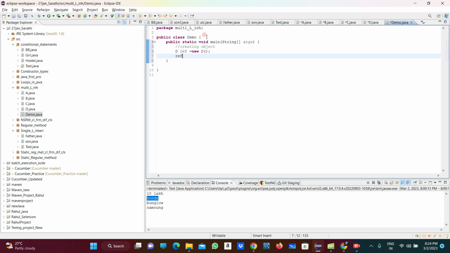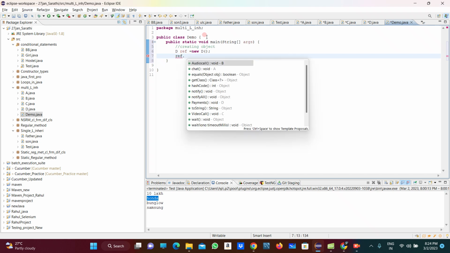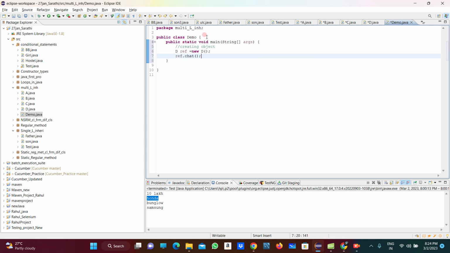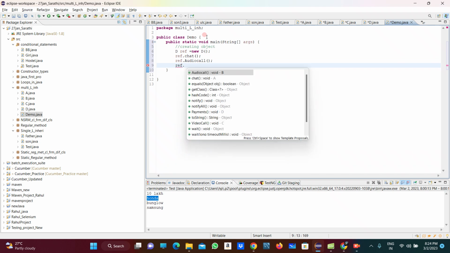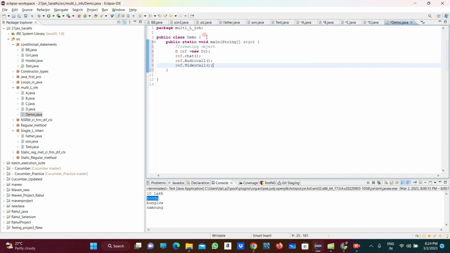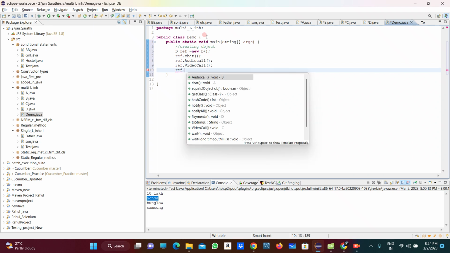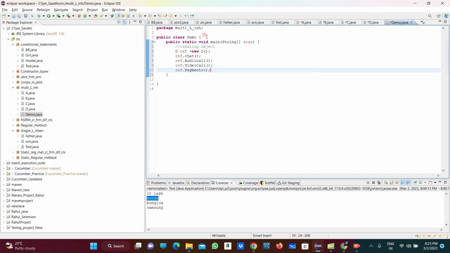And then I am calling the different methods by using the reference variable dot. So first is our chat, right? Then second one is audio call. Then third one is video call. Then next one is payment, right?